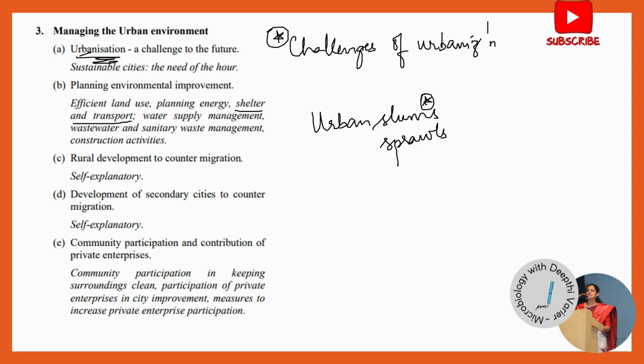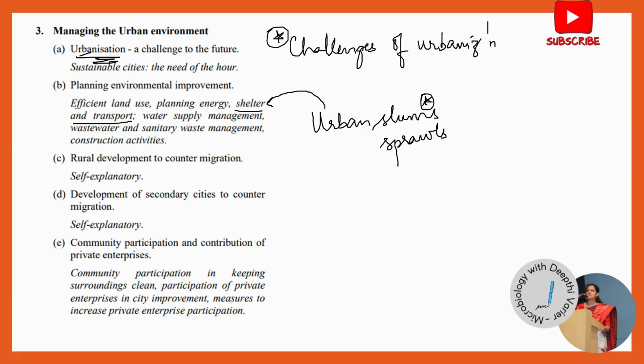So urban slums come up very quickly. They are basically unplanned and very densely populated regions where there's a lot of sanitary trouble and a lot of poverty. Too many people are there in a small area. So that comes under urban slums, a concept that comes under shelter and transport. But then this is one of the problems that's really plaguing urbanization.